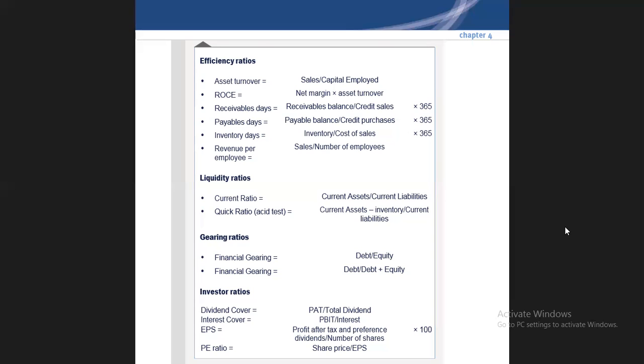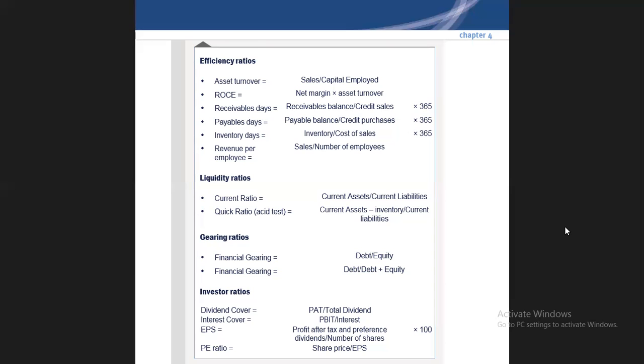Now inventory days, inventory divided by cost of sales into 365 days. Inventory days should also be lesser, because the more inventory you stock, the deterioration and depreciation also come, and the holding cost you have to bear as well, and that holding cost ultimately will pass to the cost of sales. So the price of the inventory will ultimately go up. So inventory days should also be lesser.